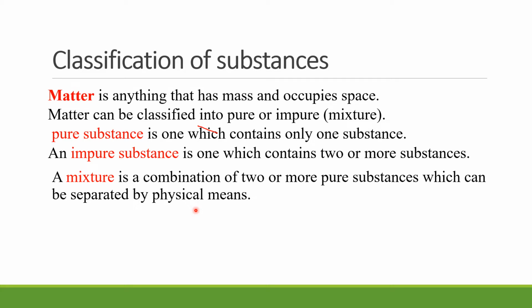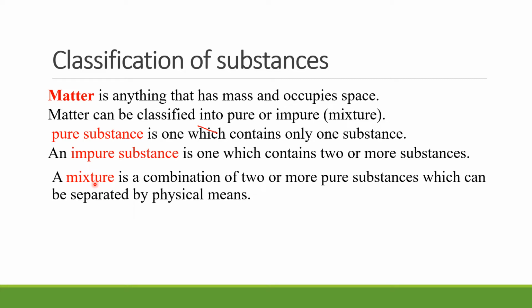So we have said that under matter we have solids, liquids and gases. Those are the three states of matter. So under matter we have mixtures and pure substances. Under pure substances, we have elements. An element is a pure substance that cannot be split into simpler forms. While in mixtures, we have homogeneous mixture and heterogeneous mixture. A homogeneous mixture is a uniform mixture, while a heterogeneous mixture is a non-uniform mixture.